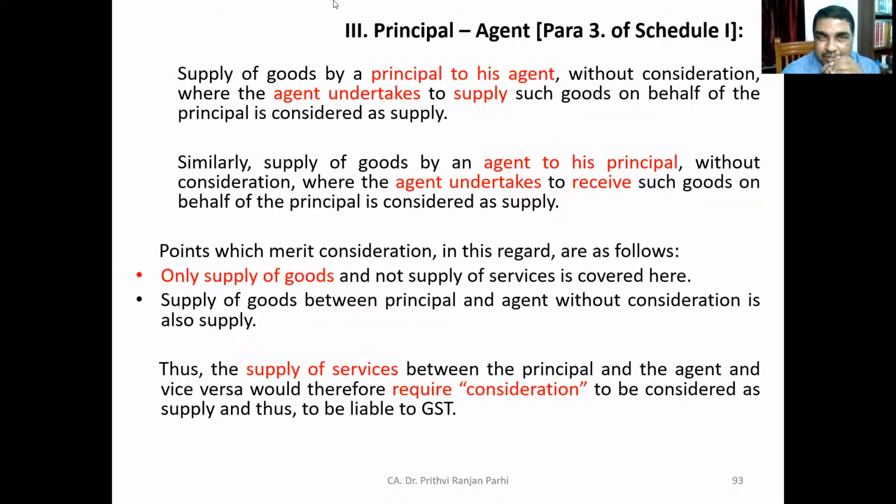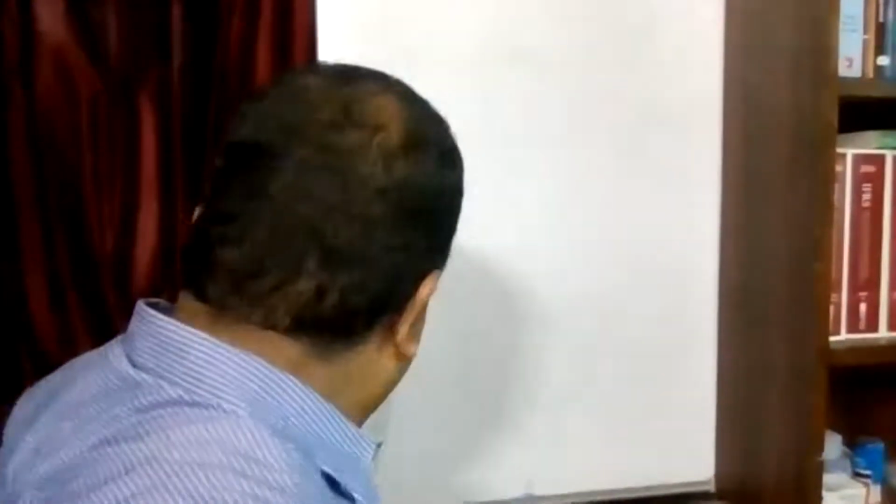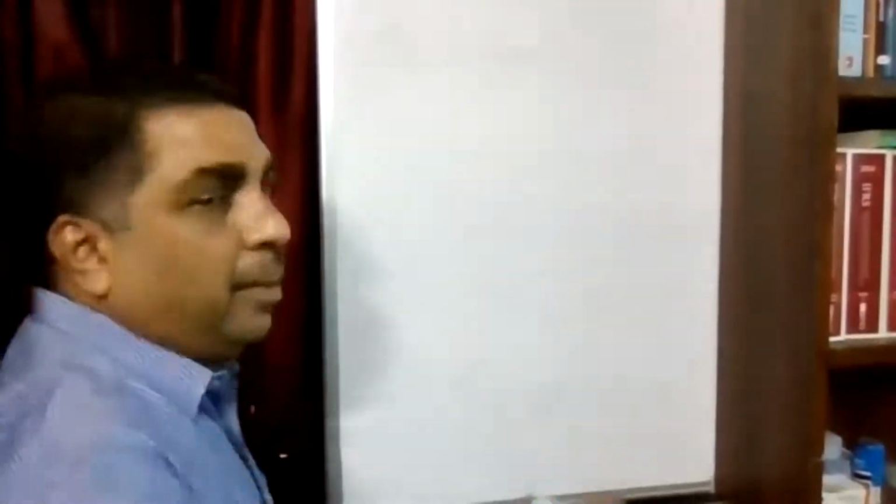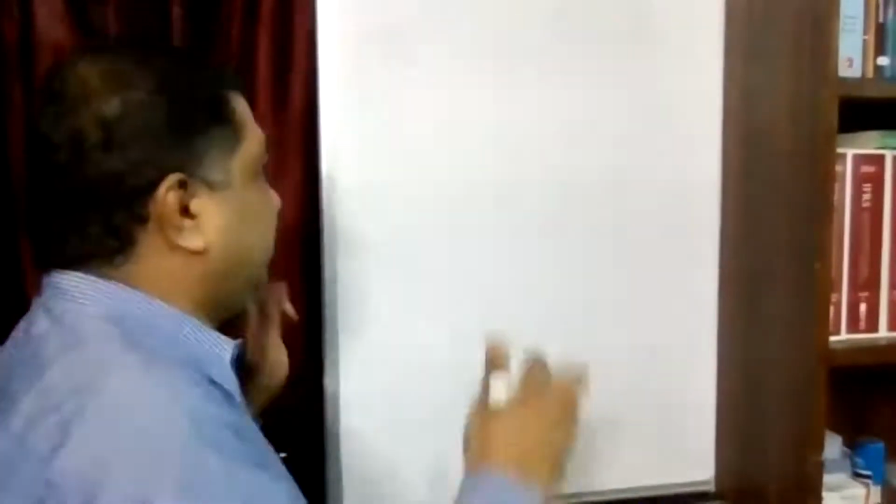Is it clear to you? Let me try to explain. One second. First, we are talking about goods.